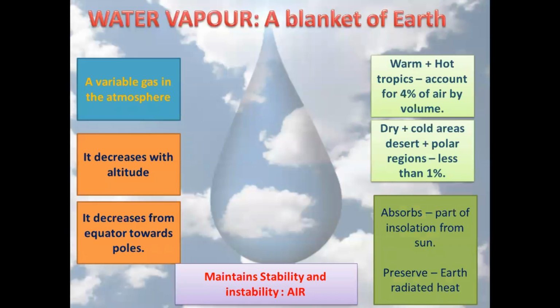The next thing the atmosphere is composed of is water vapor. Water vapor is really important because it is also a variable gas in the atmosphere which decreases with altitude. As we move up in the atmosphere, it decreases. It also decreases from the equator towards the poles, because poles are colder areas whereas the equator is warmer.